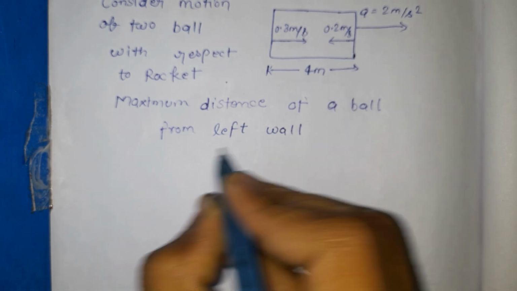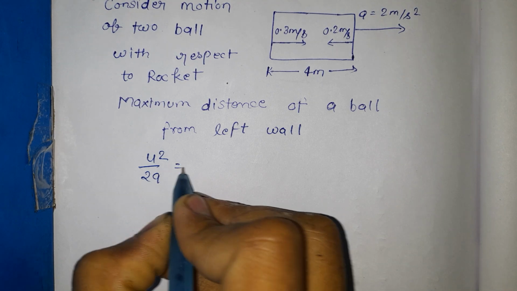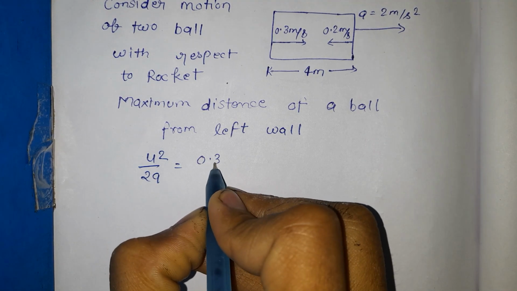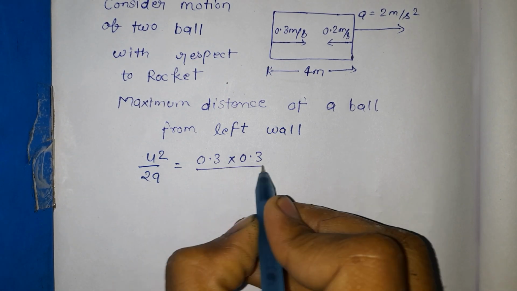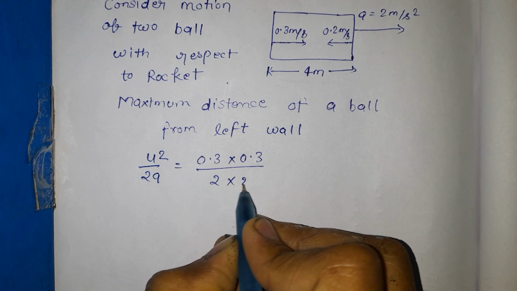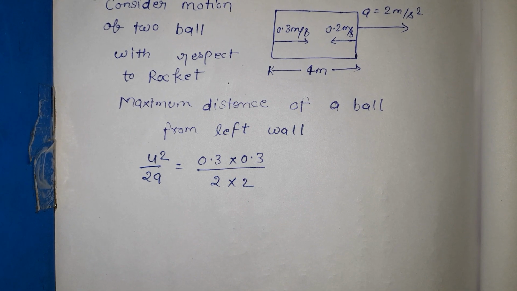So what will be this? This will be u square upon 2a, and that is equal to u square, so 0.3 into 0.3, right? That is given to you, upon 2 times the acceleration. Acceleration is 2 meter per second square, right? So solve and calculate it.